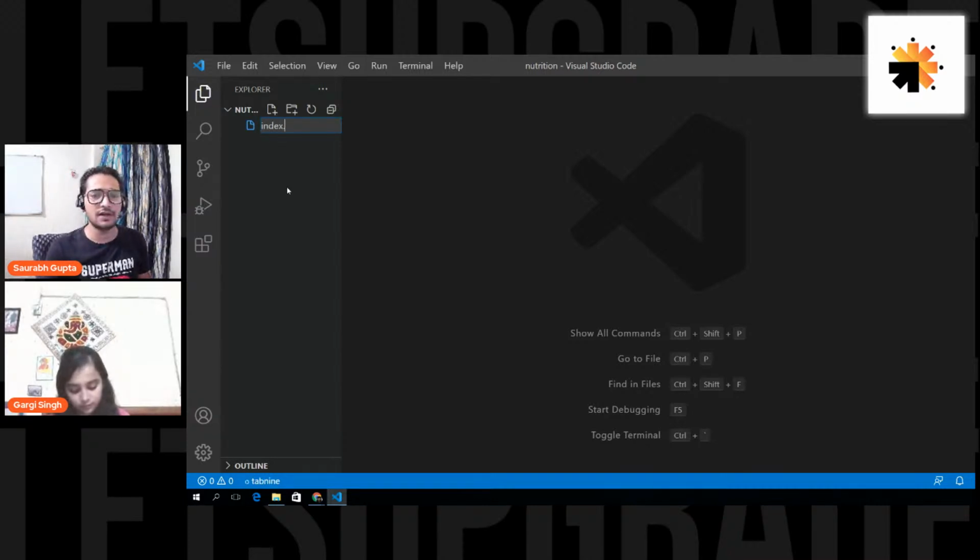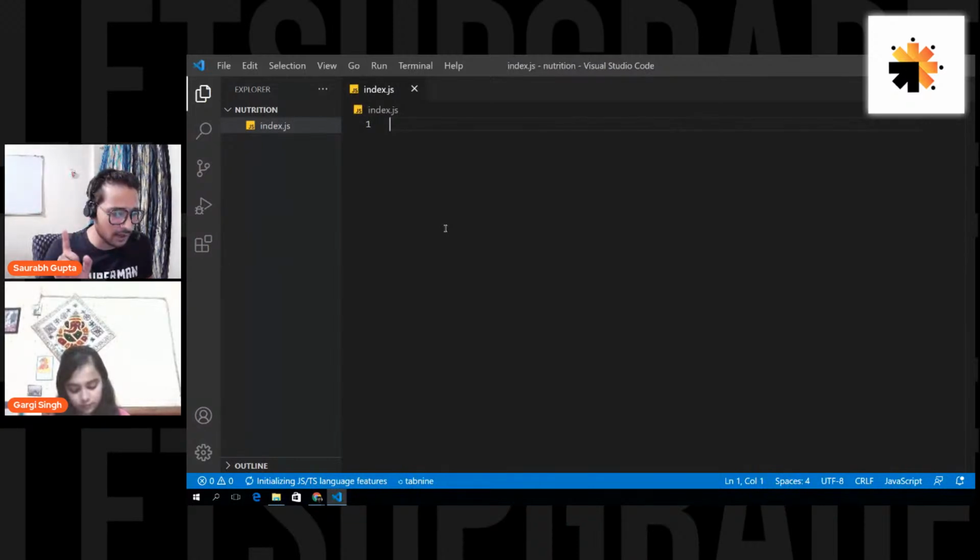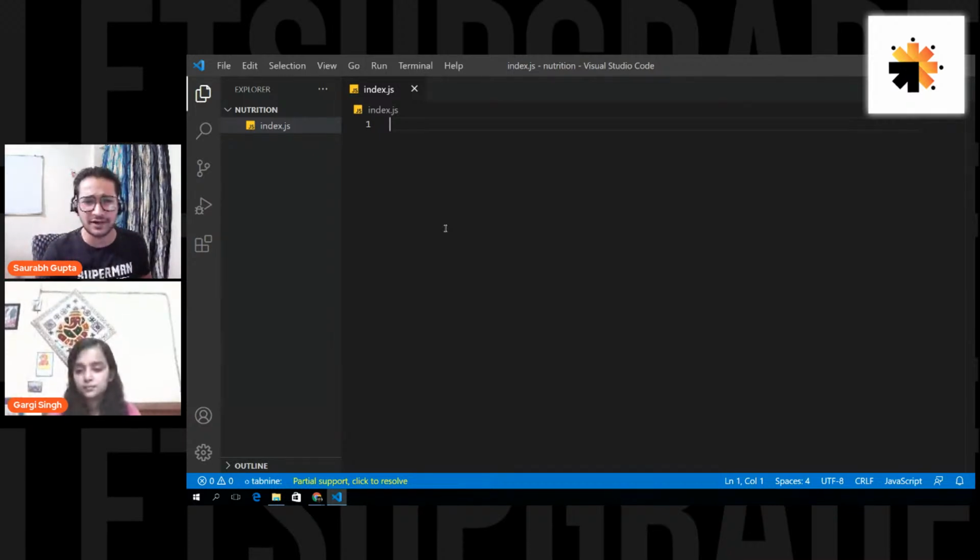Okay, very simple. Just to confirm, everyone, can you see my screen? Is that clear, everyone? Please tell me, can everyone see my screen? Don't worry about the folder. I just created a folder named nutrition and dragged it into VS Code. But I really hope that you can see my code. Can you see it?